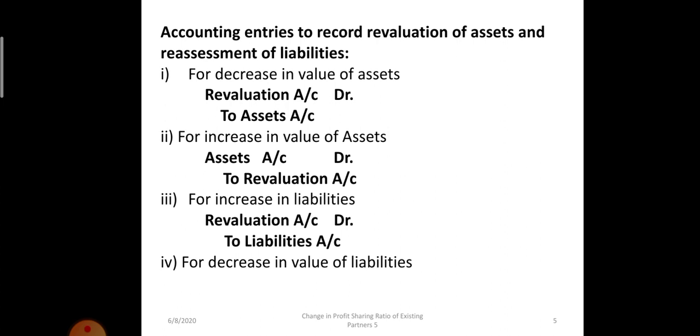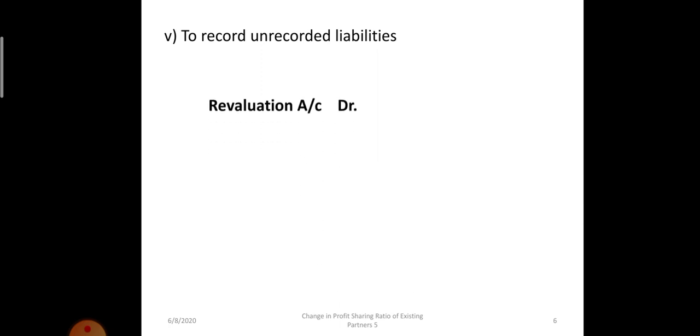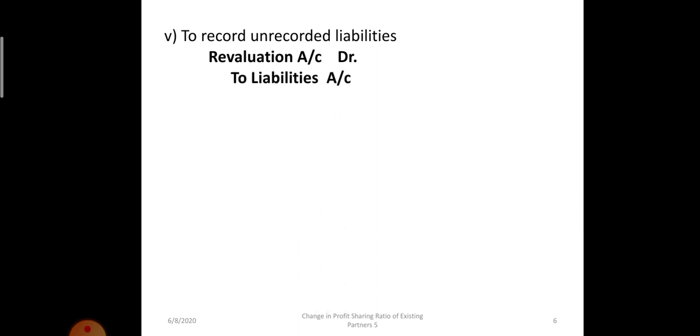Fourth, for decrease in the value of liabilities, liabilities account will be debited and revaluation account will be credited. To record unrecorded liabilities, liabilities are increasing, so revaluation account debit to liabilities account.